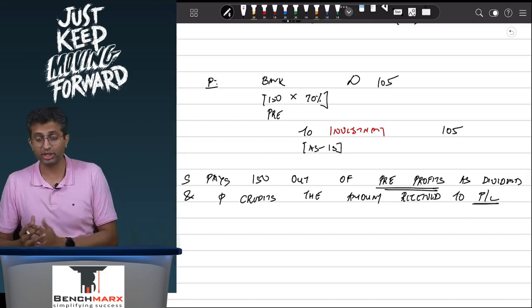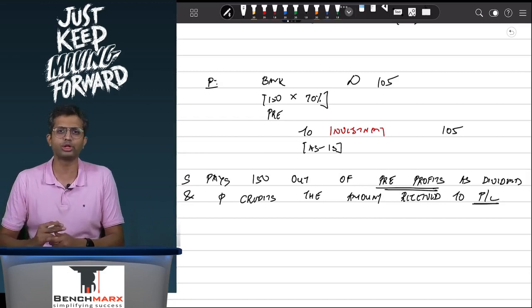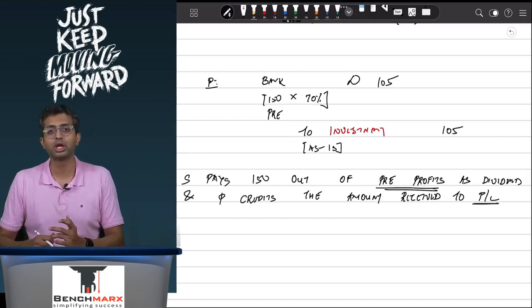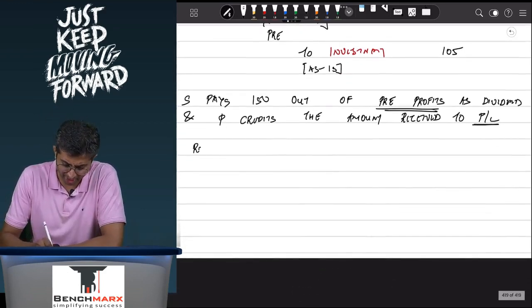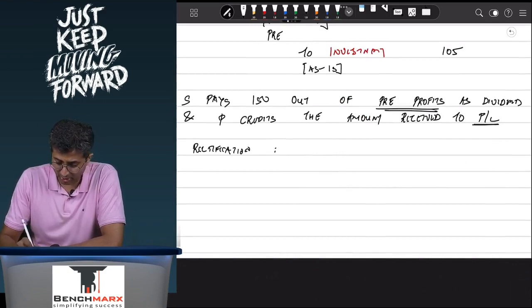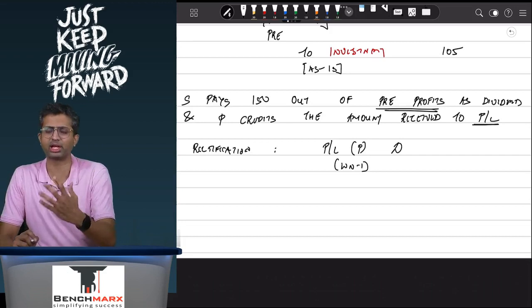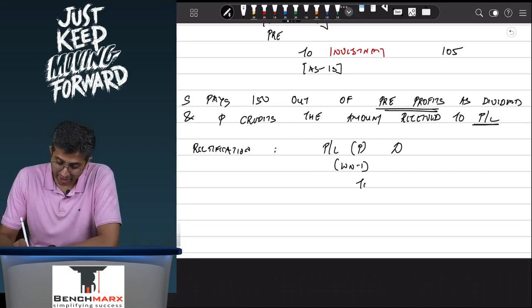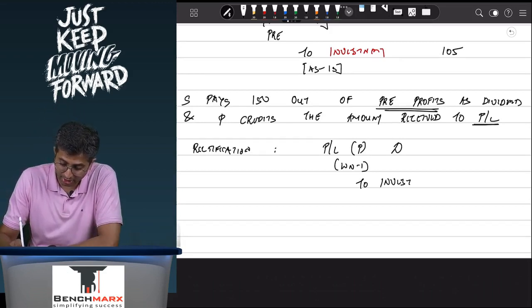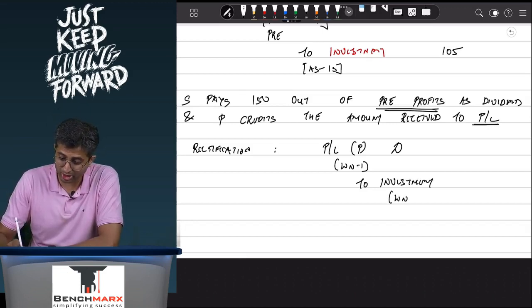Well, this is the wrong treatment because ideally this should have been reduced from the investment. It should not have gone into the profit and loss account. In fact, it should have been reduced from the investment. However, it has gone to the profit and loss account. So what should you do? Ideally, you should pass a rectification entry. And for rectification, we would say, well, the P&L of the parent will have to be debited. Remember, the P&L of the parent goes in working note number 1 when we are calculating consolidated reserves. In return, what will be credited? Well, investment will be credited. So you will credit the investment as a consequence, and investment is going in working note number 2.